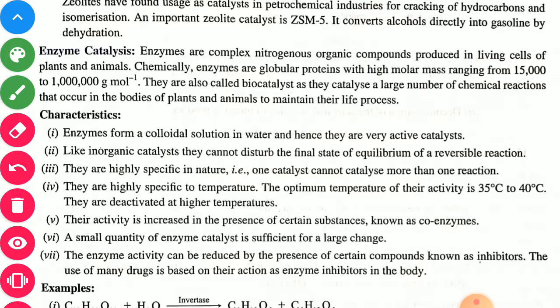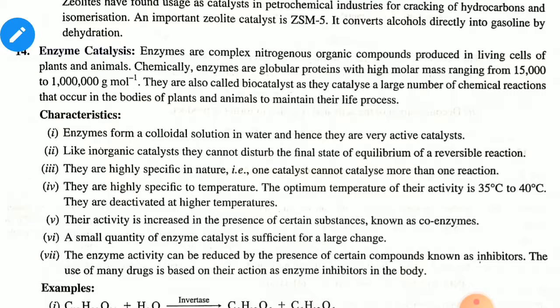Now, characteristics. Enzymes form a colloidal solution in water and hence they are very active catalysts. Like inorganic catalysts, they cannot disturb the final state of equilibrium of a reversible reaction. They are highly specific in nature. Their activity is increased in the presence of certain substances known as coenzymes.